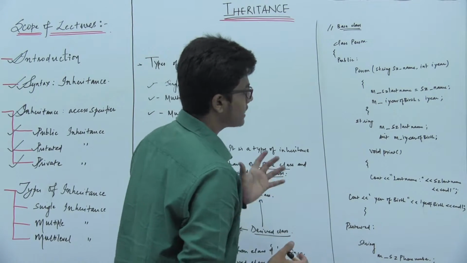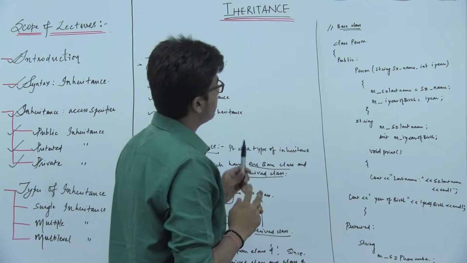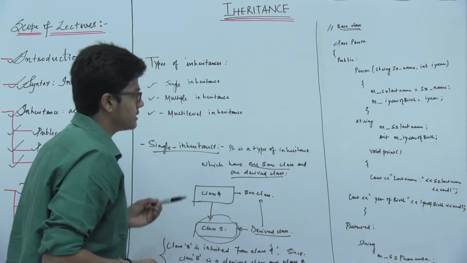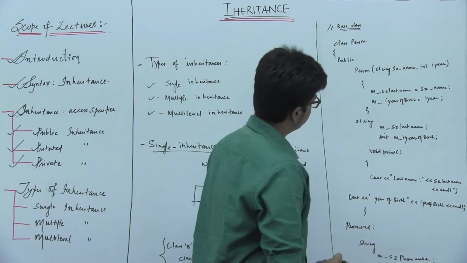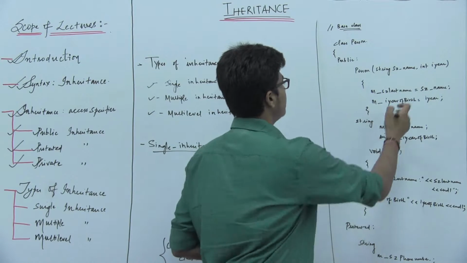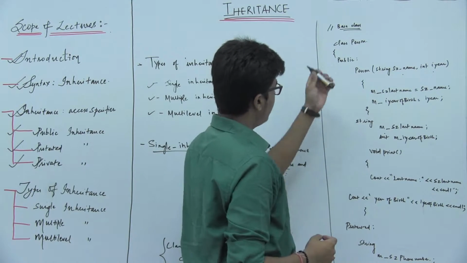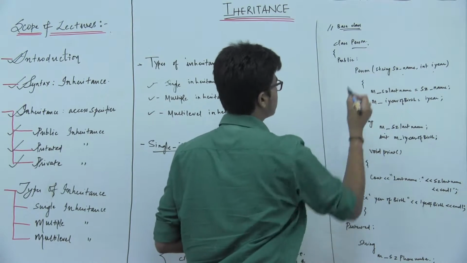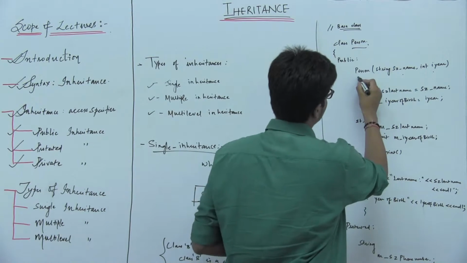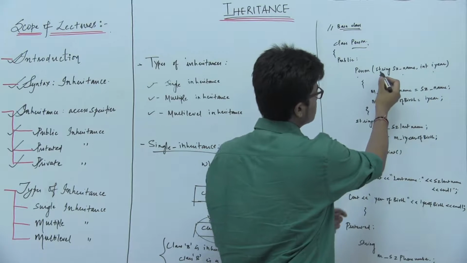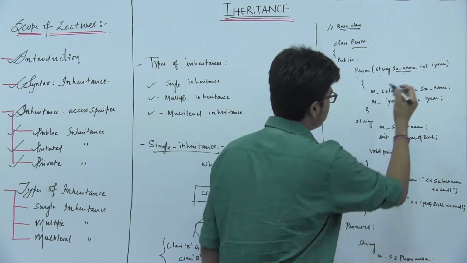Now let us take a very simple example of how to code single inheritance in C++. Here I have already defined code which stores the student name and the year of birth. I derived from a base class named person in public mode. We pass arguments: a string name of the student and an int year of birth, that is an integer data type.